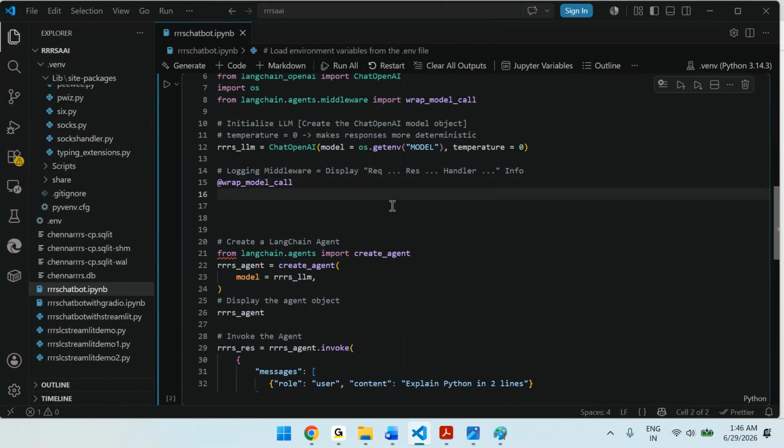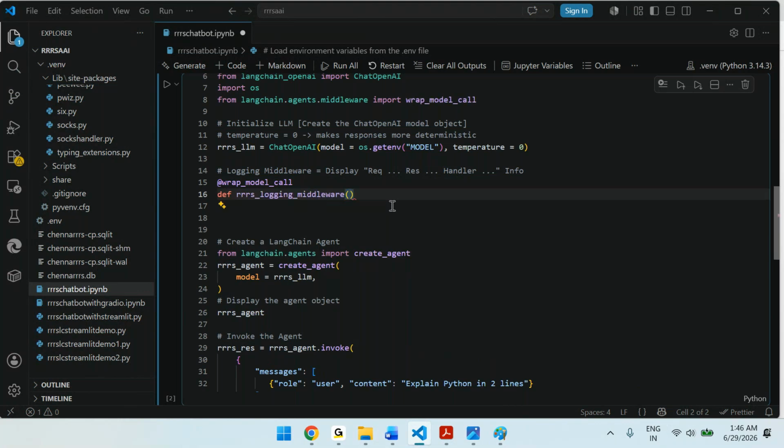Okay. Now you can see there is no error. So, wrap model call. Then you can write a function, logging middleware.